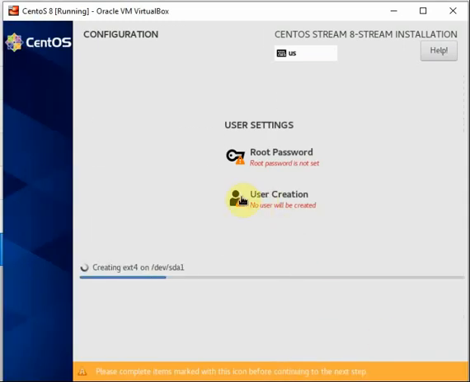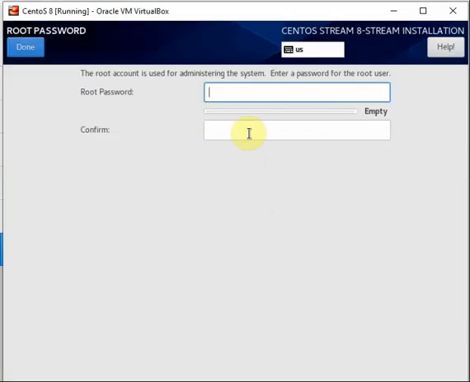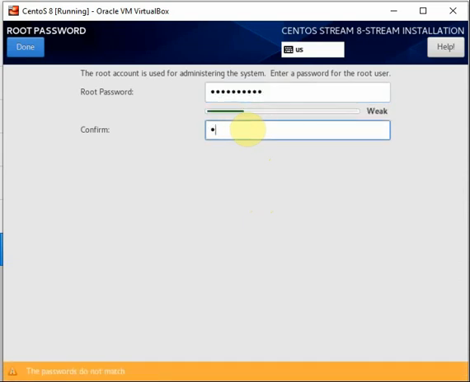Now you can set the password, for example, okay, that's your choice, and you can choose any password, but it should not be dictionary based.